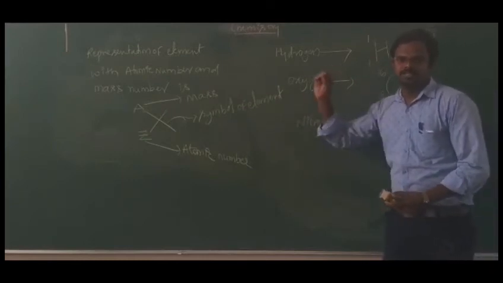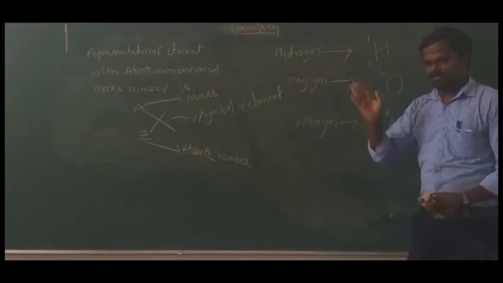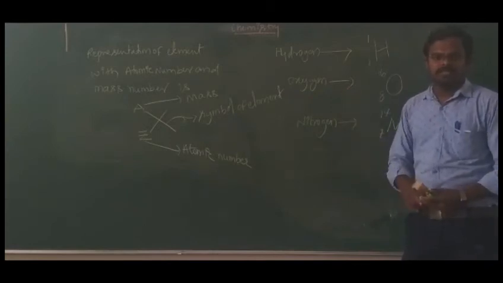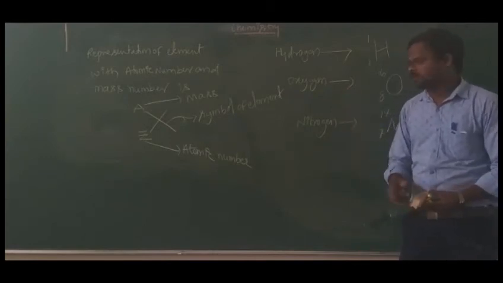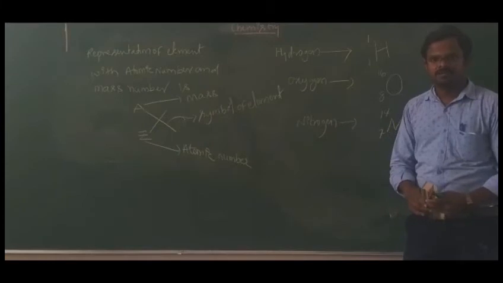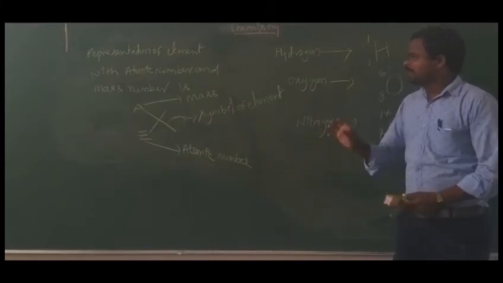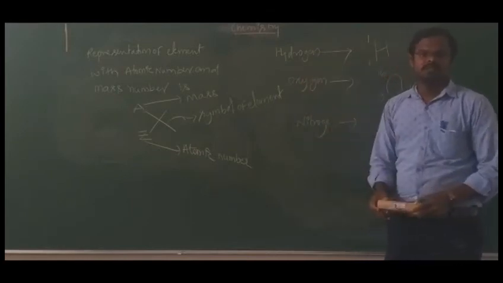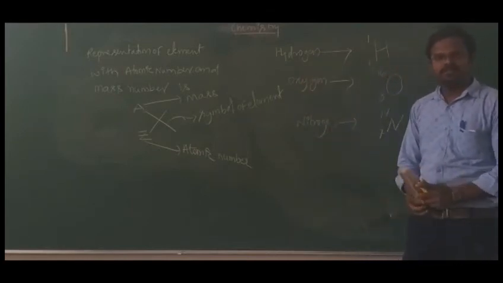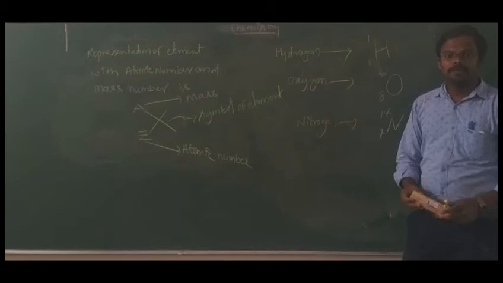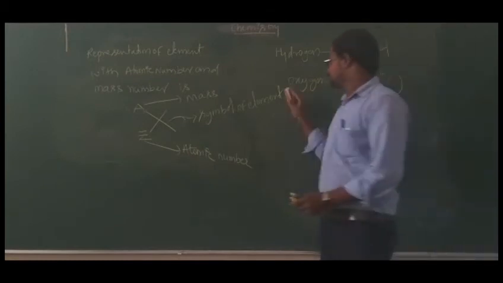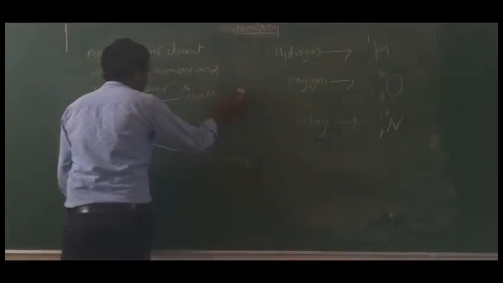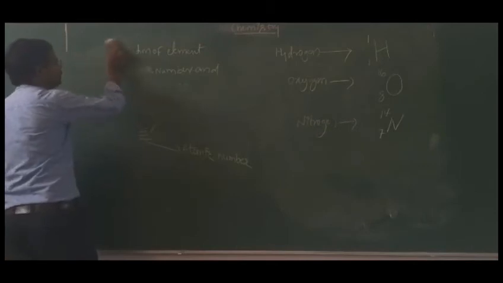But electron is present revolving around the nucleus in a fixed circular path. We call it orbits. Okay, so now see how these electrons are distributed in the orbits. So how the electrons are distributed in the orbits of an atom.